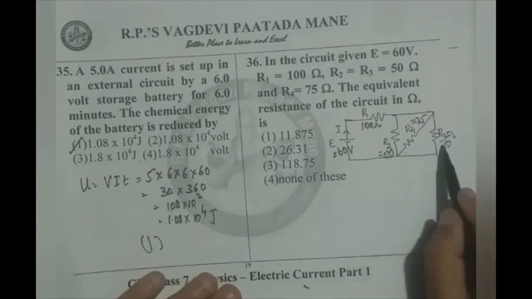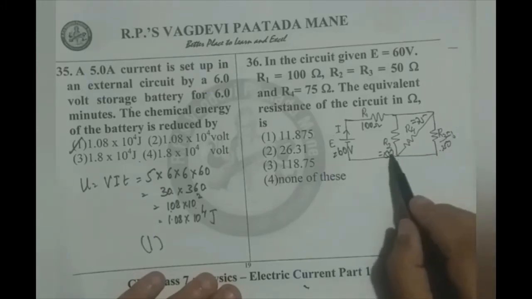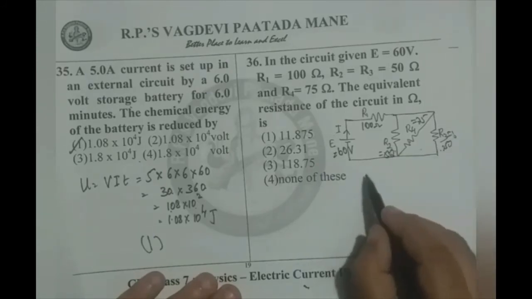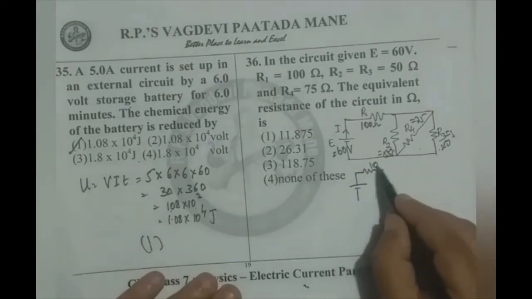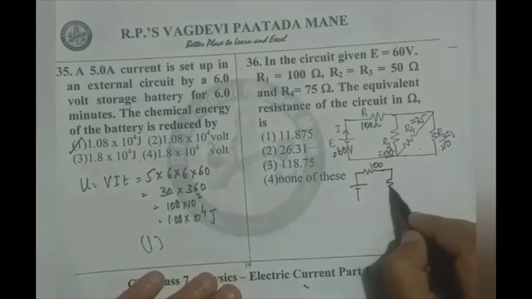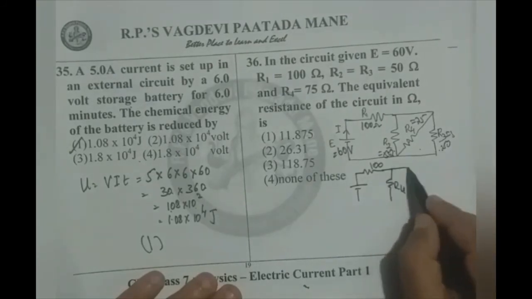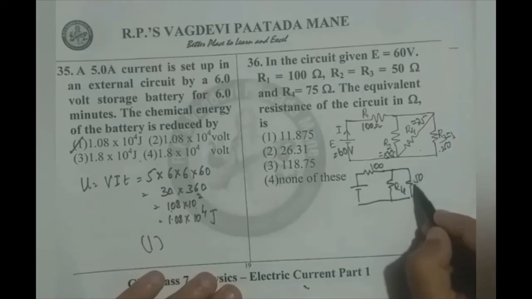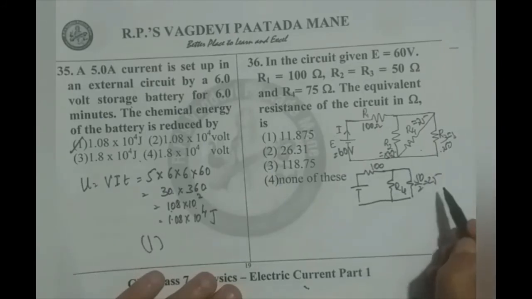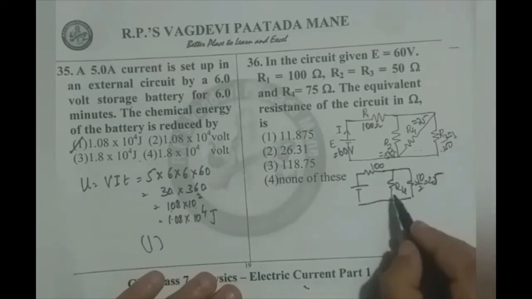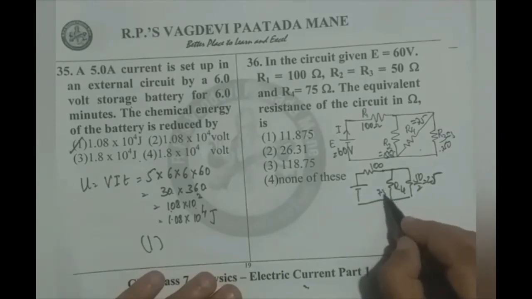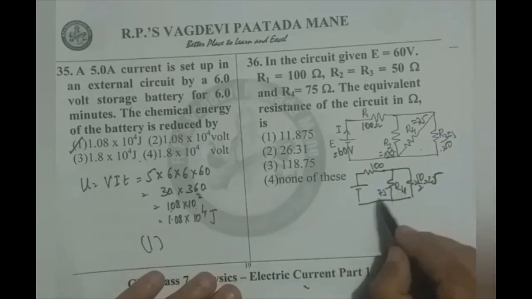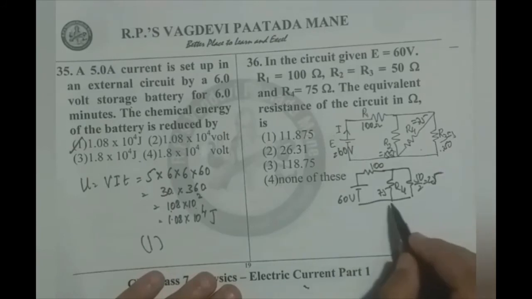Therefore, R2 and R3 parallel means their effective resistance is half of them as they are equal. Now the circuit will become just this much, 100, and I write R4 as it is. Instead of R2, R3, 50 by 2 to be written 25. R4 is 75 now. Therefore, this is 60 volts.